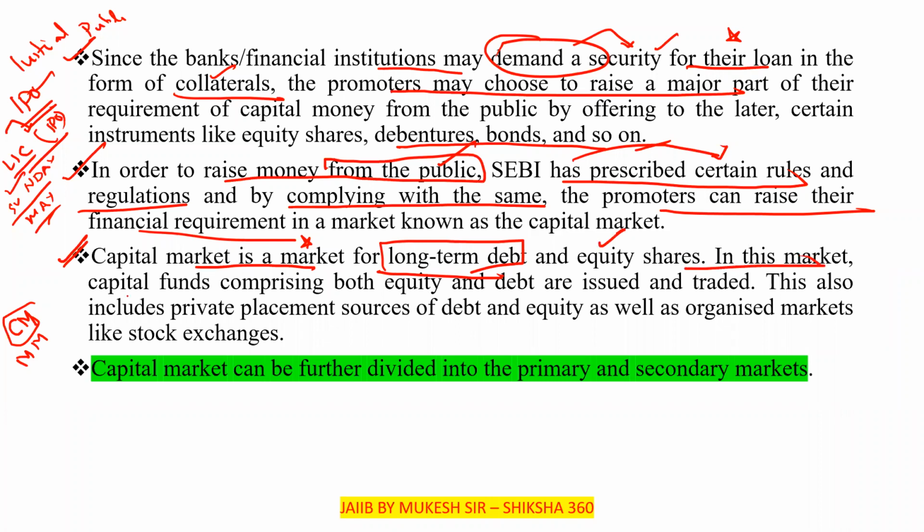In this market, capital funds comprising both equity and debt are issued and traded.